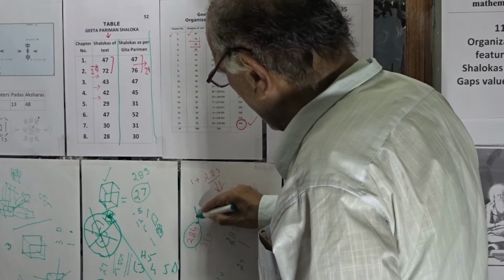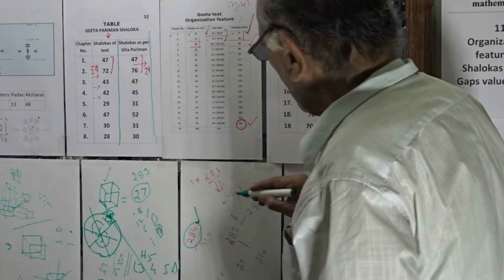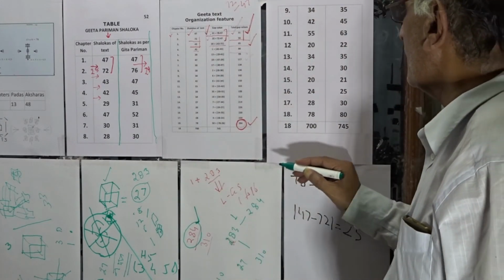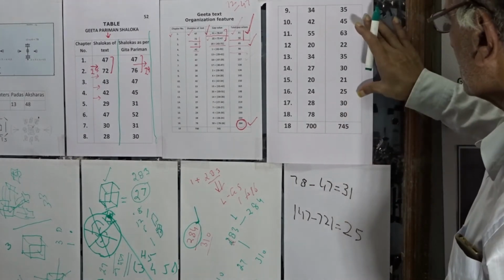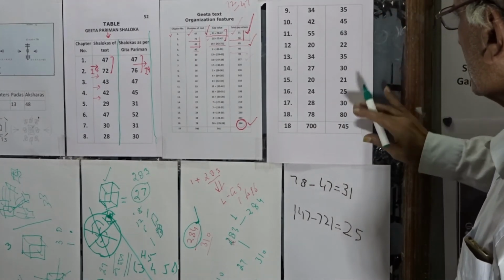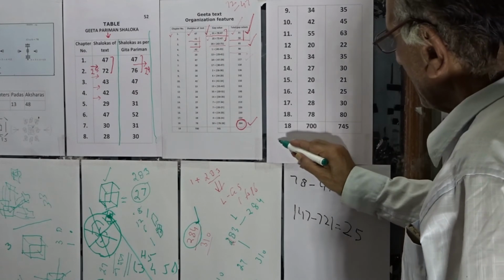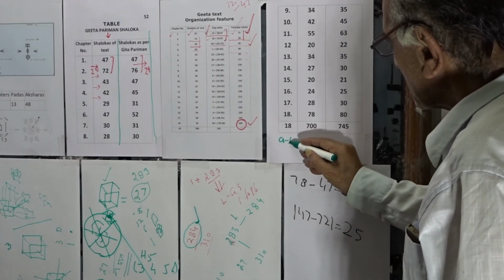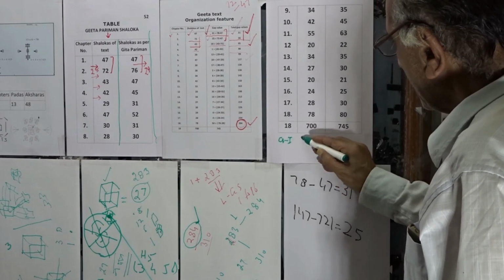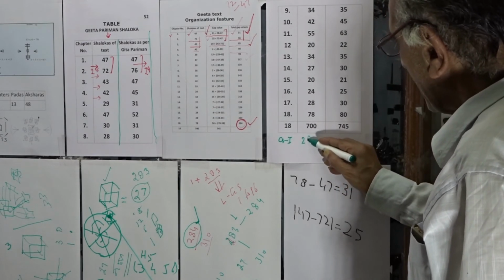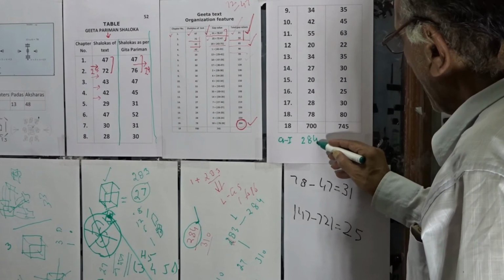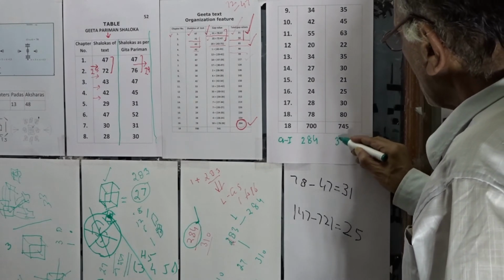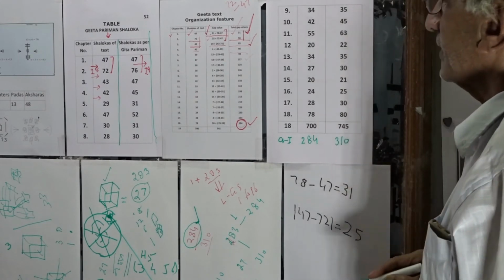The first gap fold value for the Gita Parinam Shloka is 310. Therefore, the gaps as the first fold are taking us to value 284, and here we are reaching at value 310.